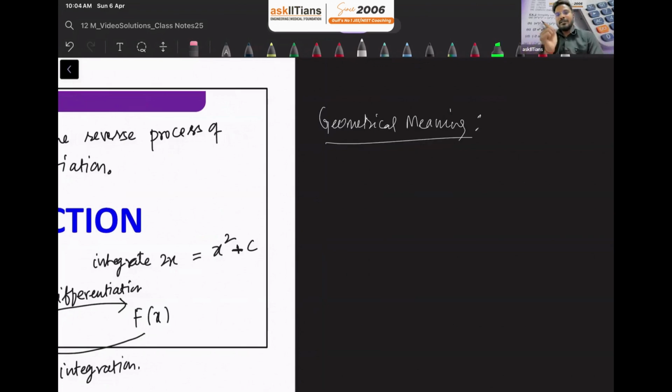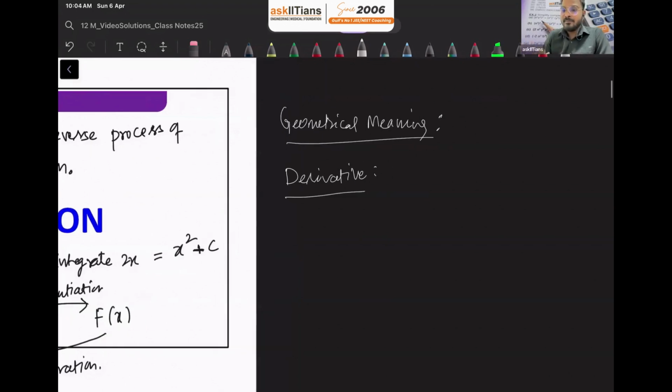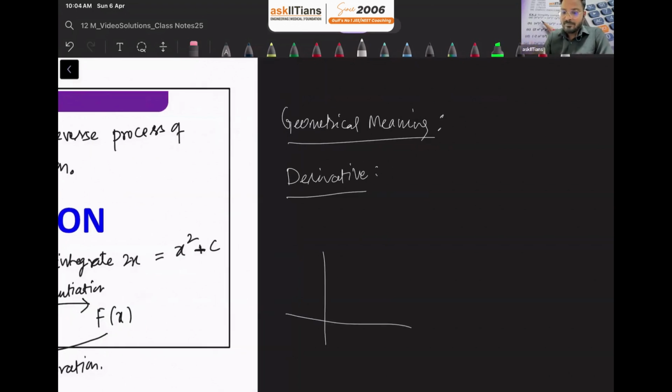See guys, if I ask you what is the geometrical meaning of finding the derivative of a function, we all know that if a function's graph f of x is given to us and we find the derivative at some point x equals a, we get the slope of the tangent at this point.